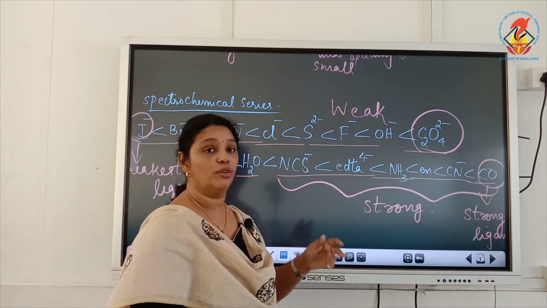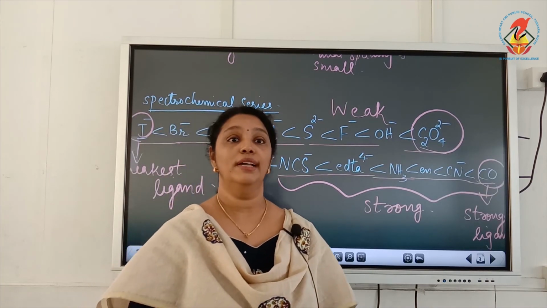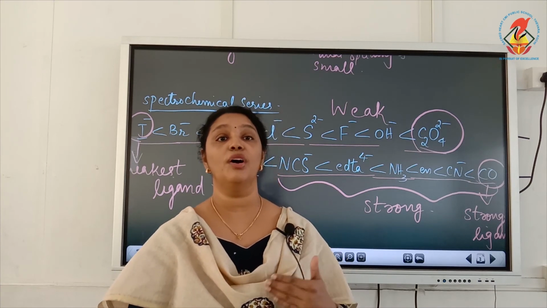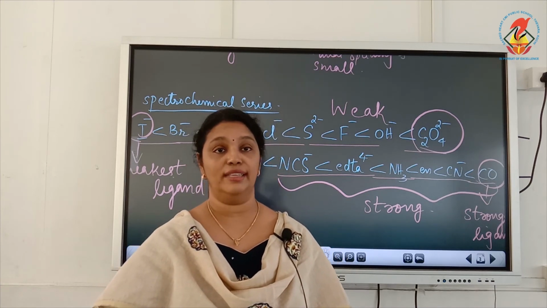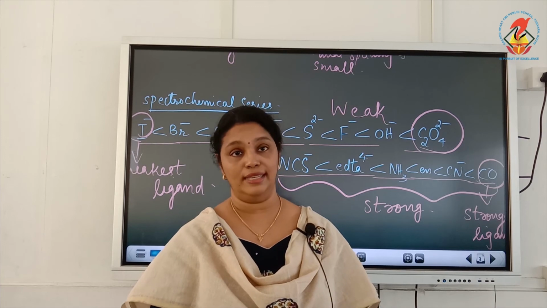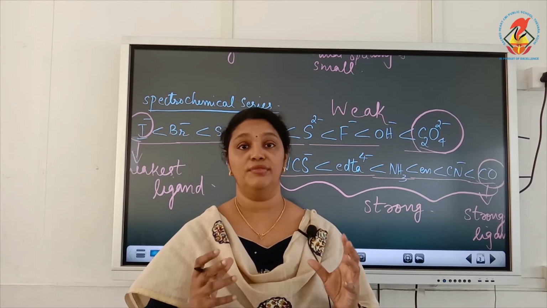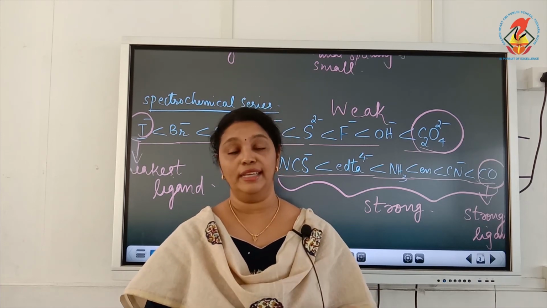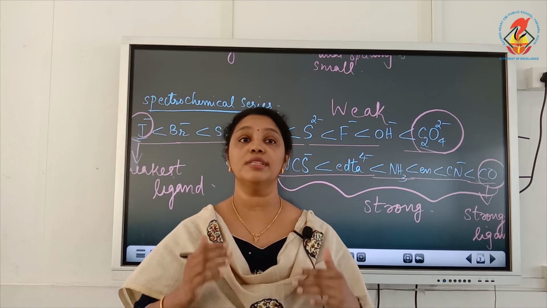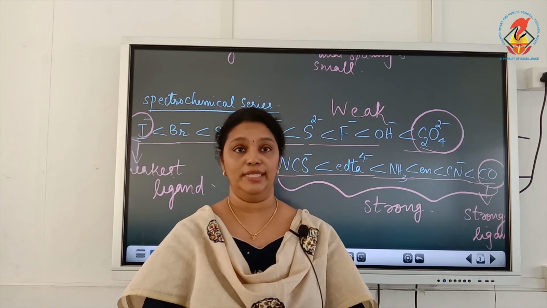So what do we mean by spectrochemical series? The arrangement of ligands in increasing order of their field strength is called the spectrochemical series. And strong ligands will produce large splitting and weak ligands will produce small splitting of d orbitals.